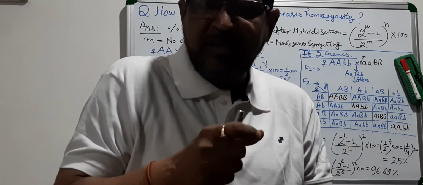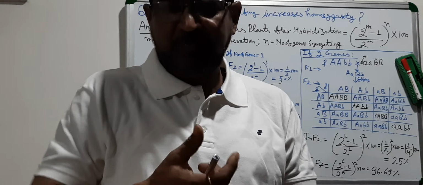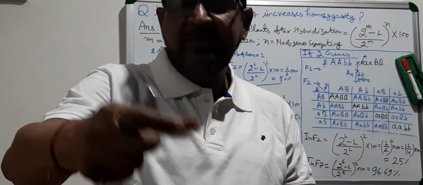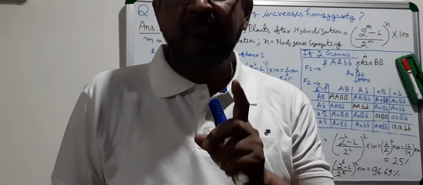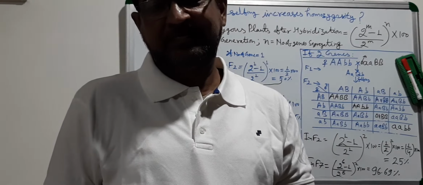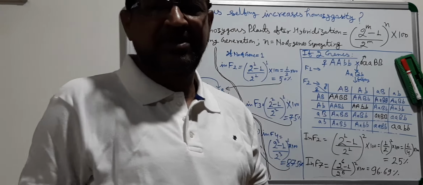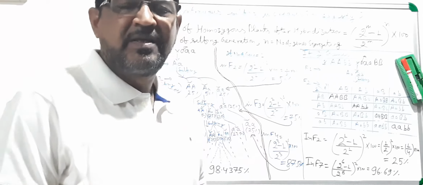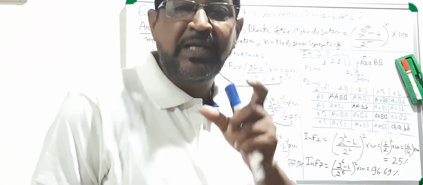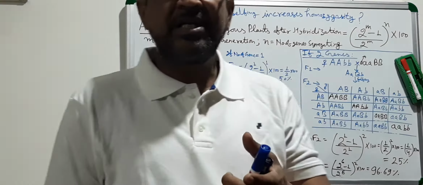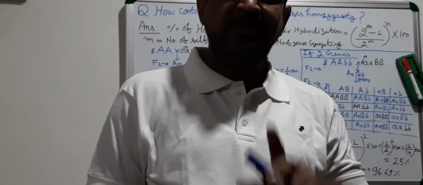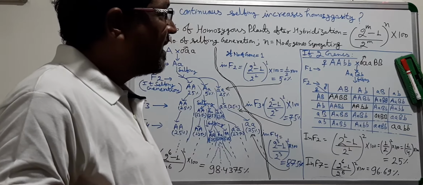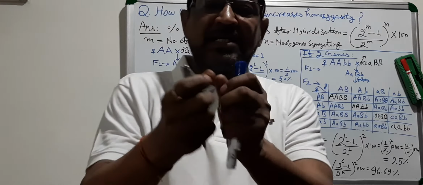Once you self the F1, you get F2 seed to grow F2 plants, which is the first selfing generation. So if it is F2, then m is equal to 1. If it is F3, the second generation of selfing, m is equal to 2. Likewise. And what is n? n is the number of genes segregating.